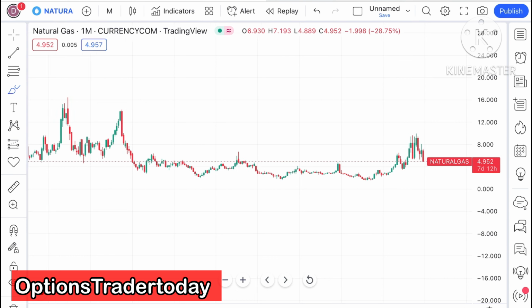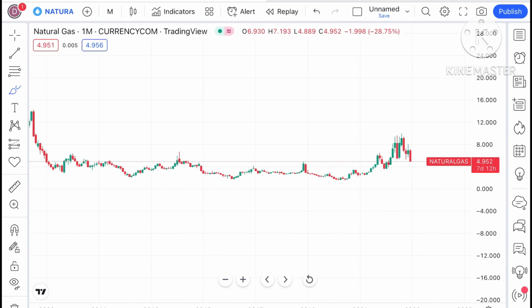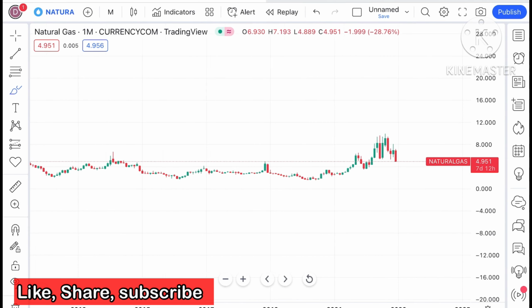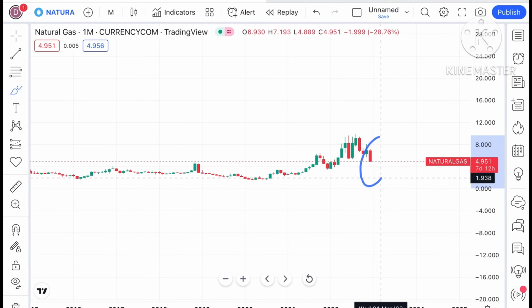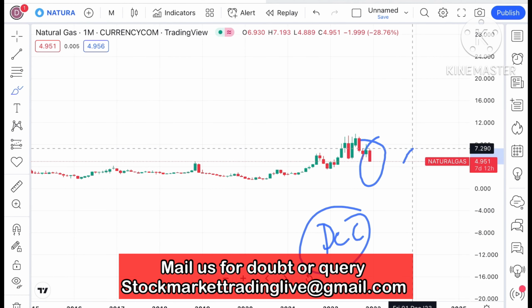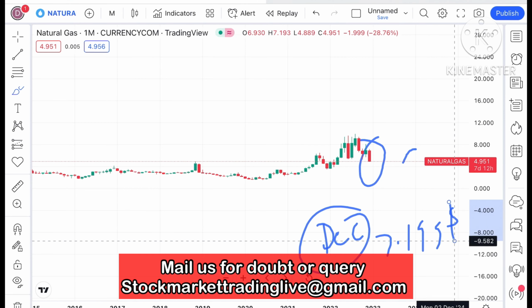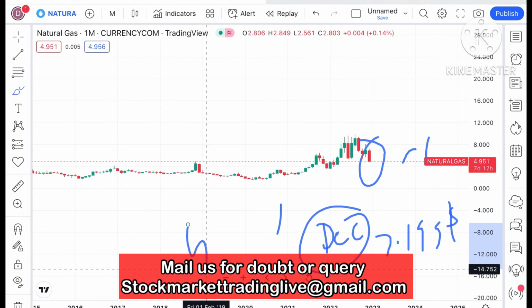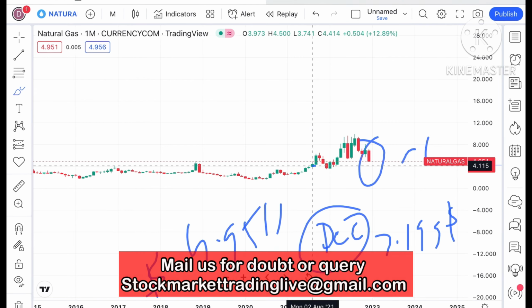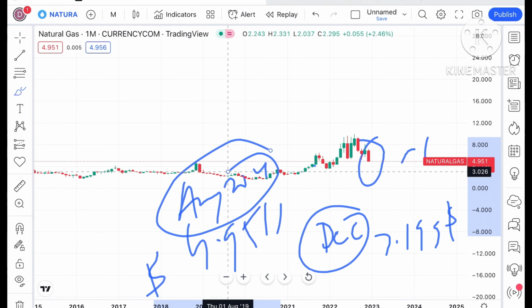So today in this video I will explain how the price of natural gas has moved in this particular month and how the natural gas price can move in the next month. If you look at the chart, you can see that the natural gas price for this month is continuously on the downside. The high of that candle is at around $7.199, and the low, where it is currently trading, is $4.951. And since August of 2021 we have seen so much volatility.